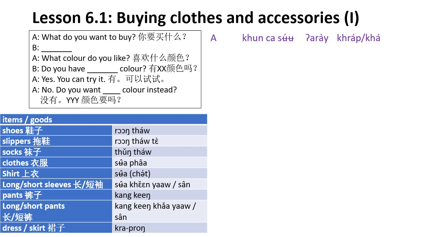Let's go through them. Shoes, we say รองเท้า slippers รองเท้าแตะ